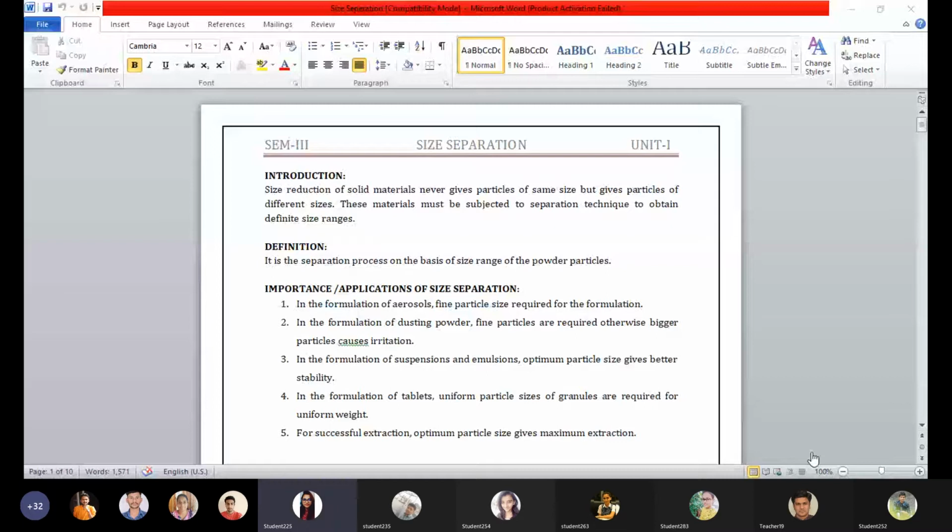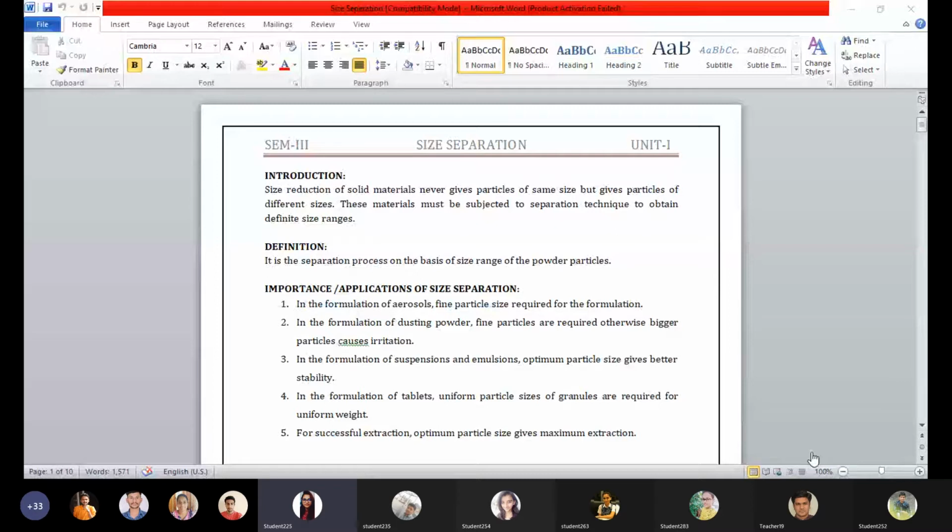So, good morning, everyone. Today I'm going to take charge over the size separation topic. The introduction to size separation tells us about its significance. Size reduction of solid materials never gives particles of the same size but gives particles of different sizes.